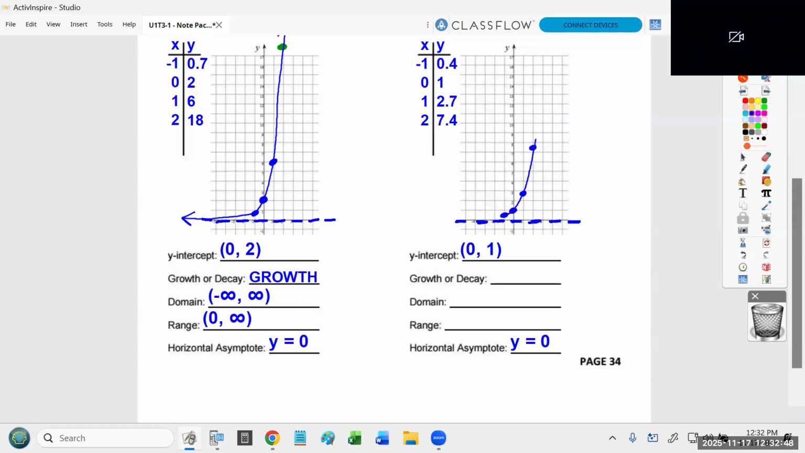It shoots up really fast on the right, and curves down towards the x-axis on the left. And the features are going to be exactly the same. You've got a growth function with a domain from left to right, negative infinity to positive infinity. And you've got a range that goes from 0 to infinity.